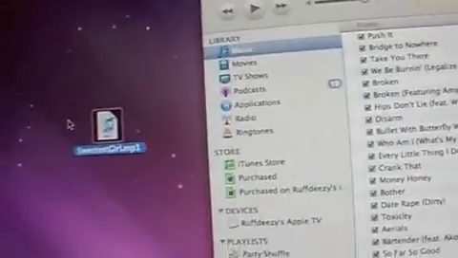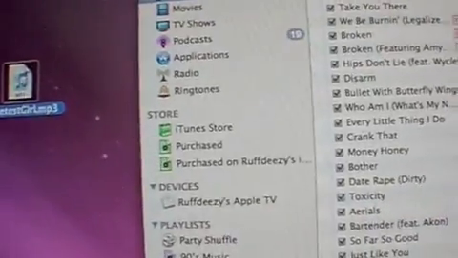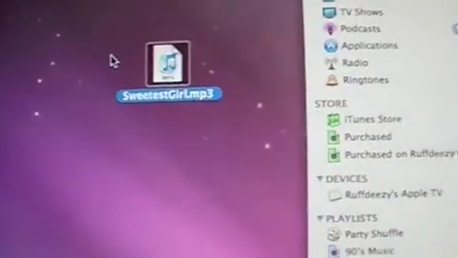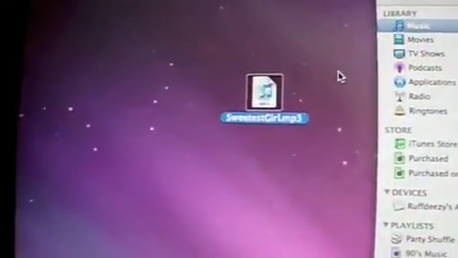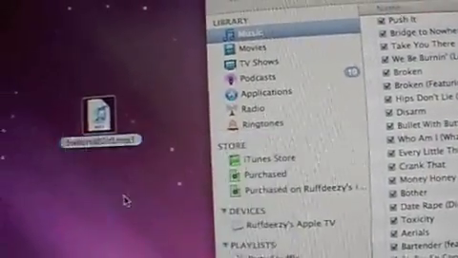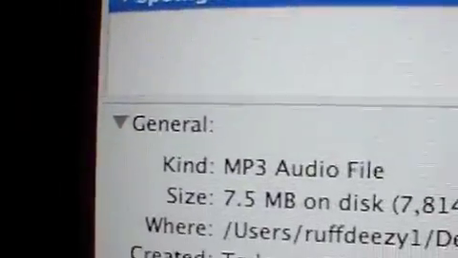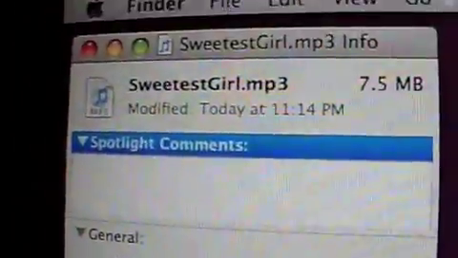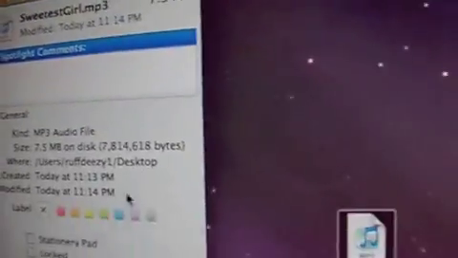So first off, you need to download some random unprotected MP3 file. You cannot use songs you've downloaded from iTunes for this. So here we have an MP3 file. You can see it's just a normal MP3 we just downloaded off some random site on the internet.